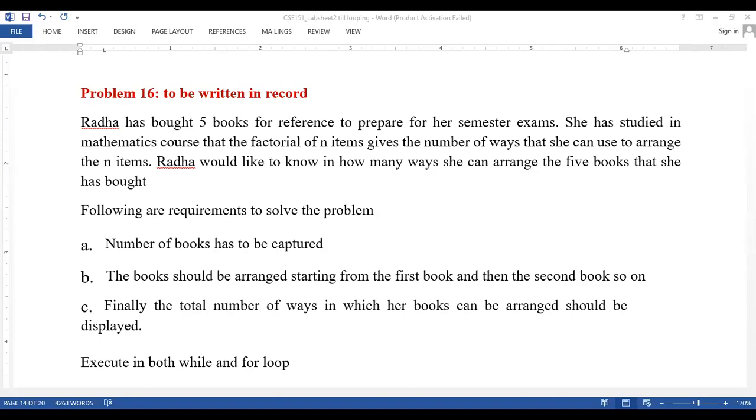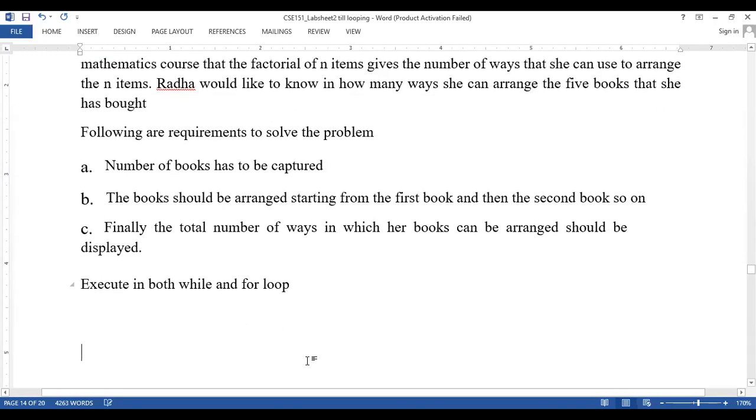Similarly, we are going to arrange these books. When we arrange each of them, we see the number of ways each book can be arranged. First we fix B1 on top, and then we see how to arrange B2, B3, which is one way of arranging the books. Let us see this.